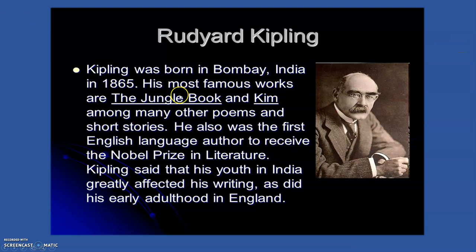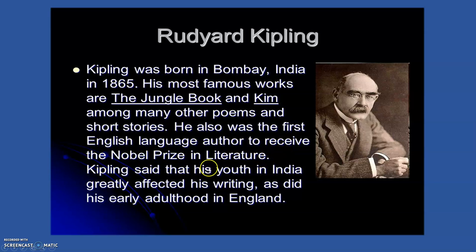Rudyard Kipling. He was born in Bombay, that is Mumbai, what we call today, India, in 1865. But he did migrate later on. His most famous works are The Jungle Book and Kim, among many other poems and short stories. He also was the first English language author to receive the Nobel Prize in Literature.